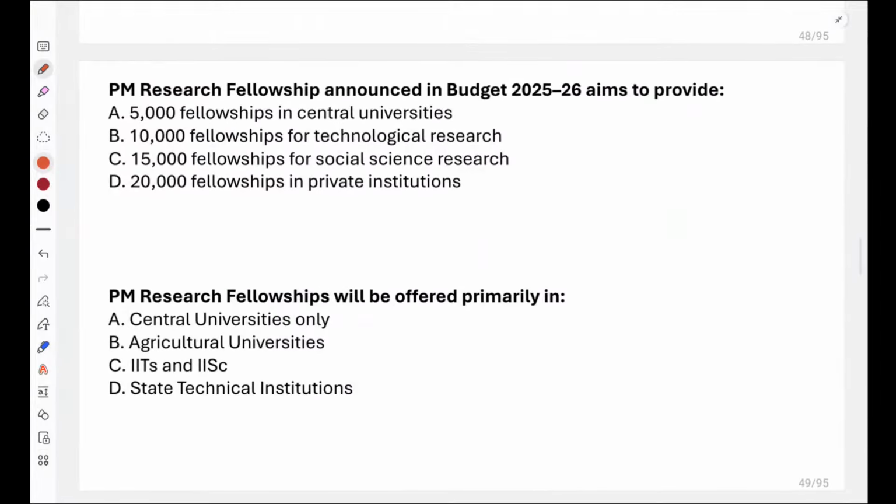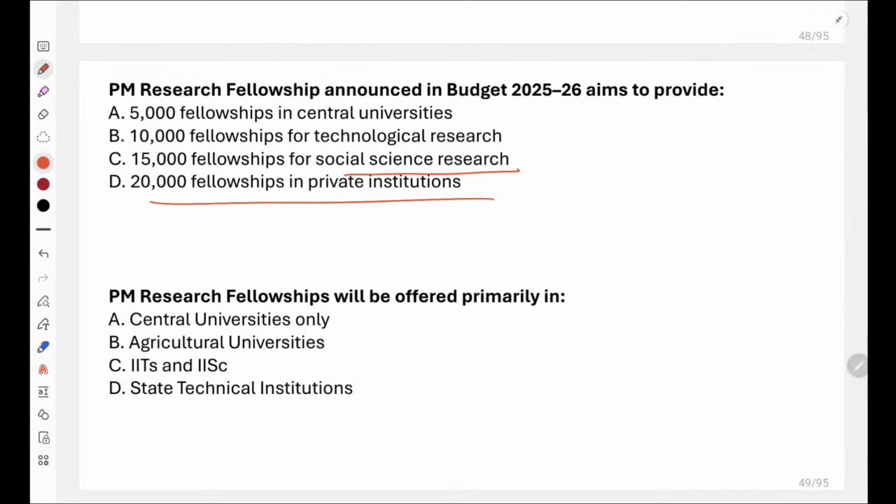Now, PM Research Fellowship announced in Budget 2025-26 aims to provide what? 5,000 fellowship, 10,000 fellowship for technological research, 15,000 fellowship for social science research, 20,000 fellowships in private institutions. Yes, very good everyone.